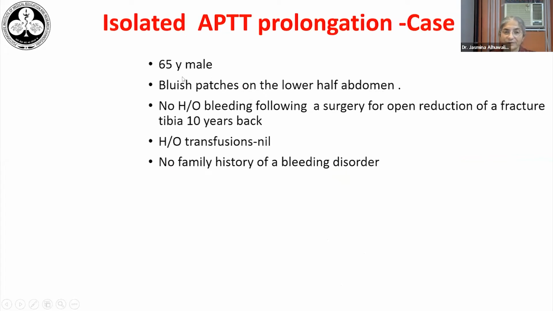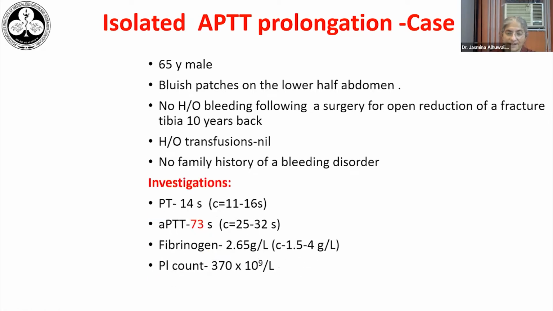Now, this is a 65-year-old male who presented with bluish patches on the lower half of the abdomen. He had no history of bleeding following a surgery for an open reduction of a fracture of the tibia 10 years back. So it didn't look like an inherited factor deficiency. There was no history of previous blood transfusions or a family history of a bleeding disorder. So this looked like a late onset bleeding disorder of sudden onset and somewhat spontaneous.